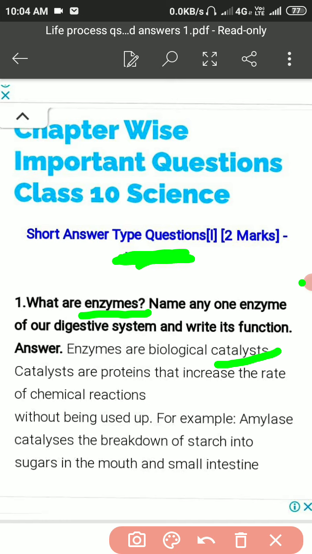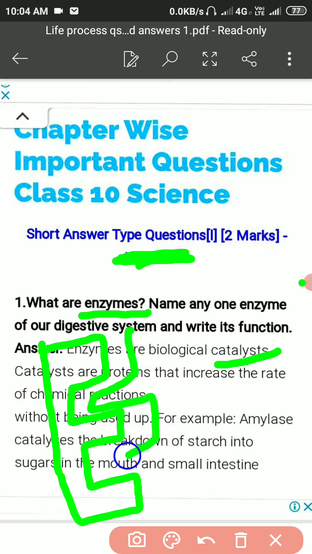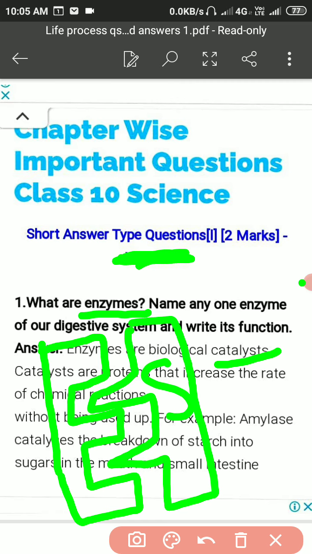For example, suppose there is amylase, and that is an enzyme having this shape. Suppose this is the enzyme amylase and this is having this type of shape. So how does it bind the substance? It binds the substance like this, in the lock and key system, and finally you are looking at the bound structure of substance. This is S and this is E, enzyme.